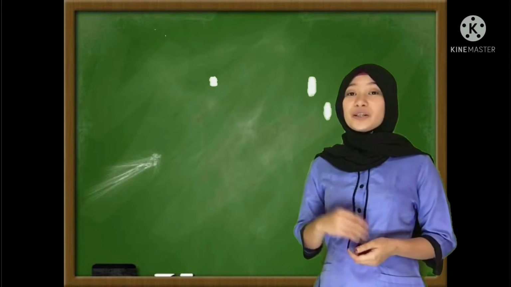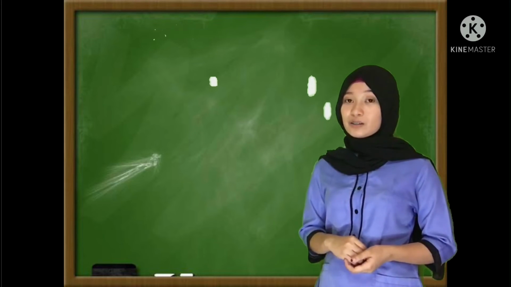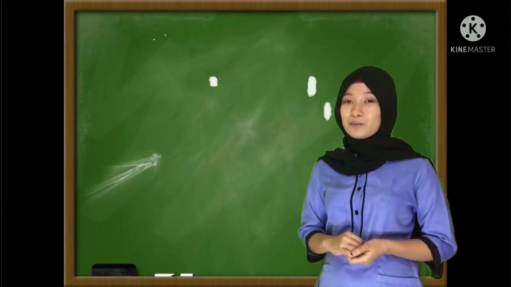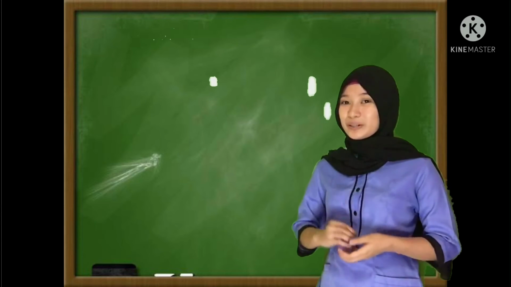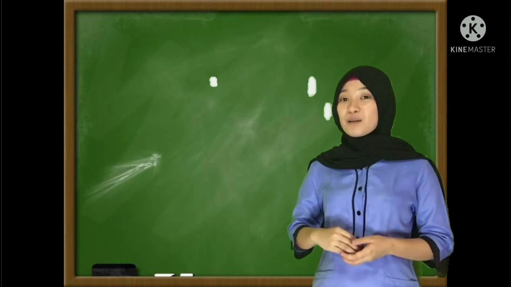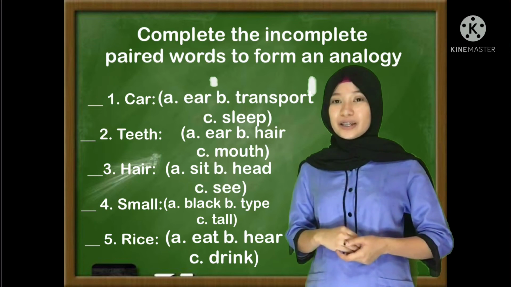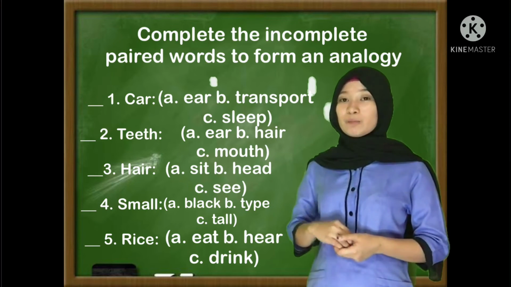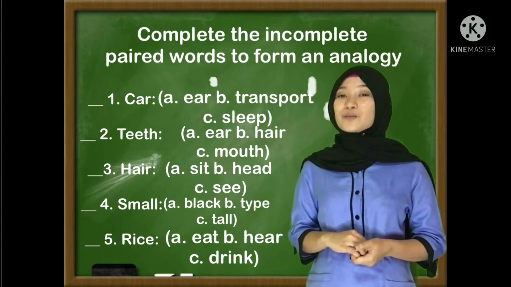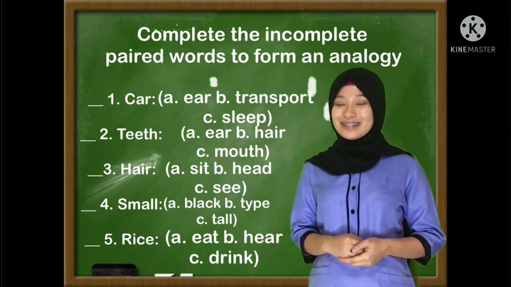Now, since you already have knowledge about this topic, which is the analogy and its 7 classifications, let's try to apply your knowledge about this lesson by giving you paired words. Now, this is the instruction. This time, you will complete the incomplete paired words to form an analogy by choosing from the given choices. I will give you 15 seconds to answer. Now let's check your answer.